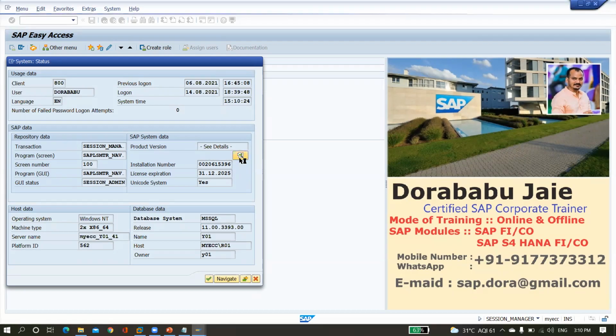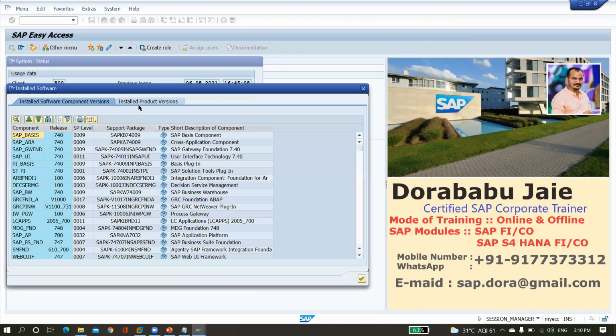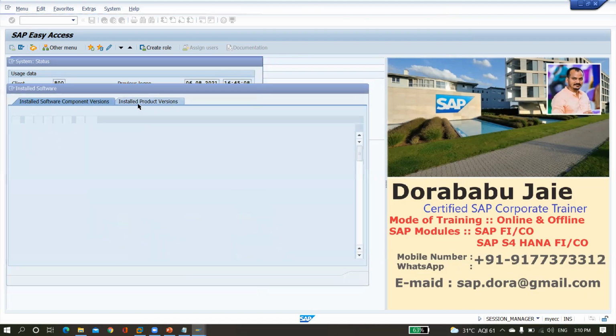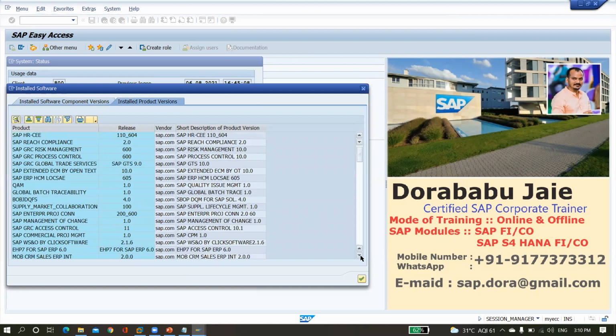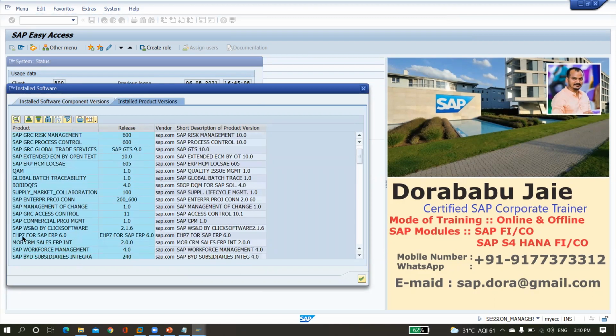Click on that and click on installed product versions. Now come down. See here, EHP 7 for SAP ERP 6.0. In this version only I had done the certification, and in this version only I am going to give the training from starting to ending, and this is the latest version. SAP ERP 6.0 for EHP 7, right?